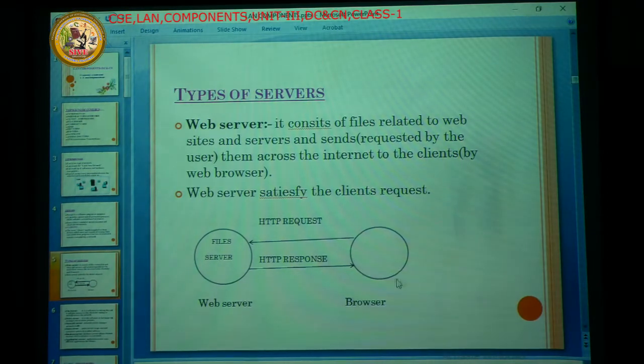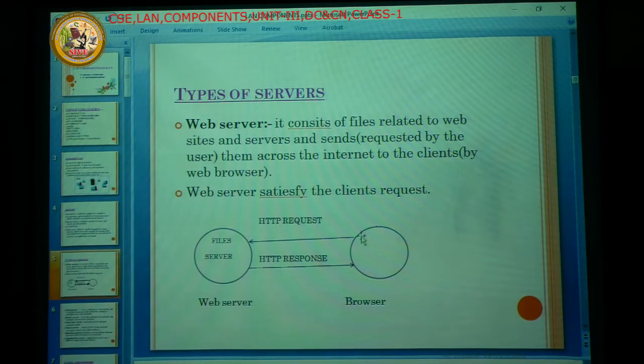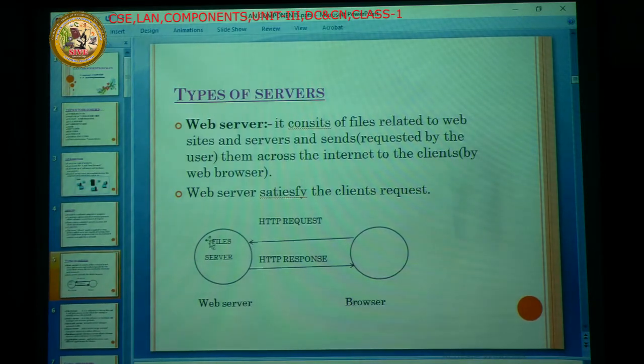This browser is handled by the client or user. The client instructs, by using the browser, to give the request to the web server. The web server validates the data and gives the response to the browser.